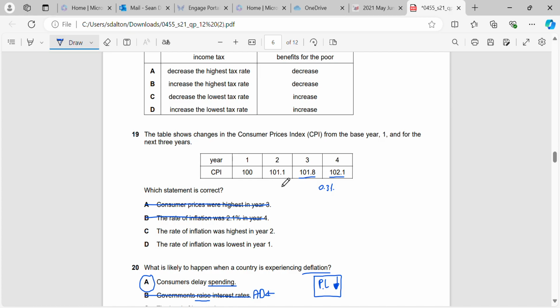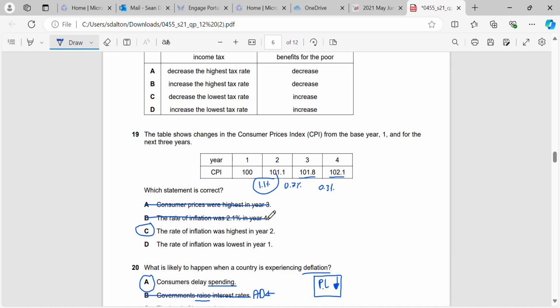Okay, so we can see that actually that will be correct. Year 2 to year 1 it was 1.1%. Year 3 to year 2 it's 0.7, and we've already calculated that year 4 was 0.3. So the rate of inflation is actually the highest in year 2.